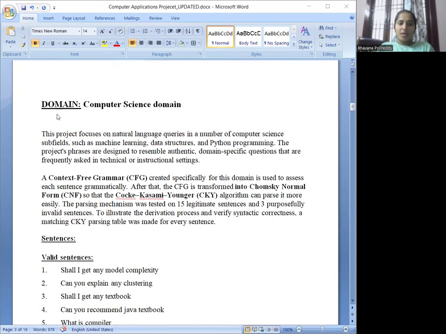Here I'm going to explain my domain. I chose the computer science domain, specifically focusing on the technical queries and questions that students or learners might ask in areas like data structures, machine learning, and Python programming. The sentences reflect real world queries like, can you explain the model? What is the sorting algorithms? The goal was to build a grammar that can parse such domain-specific queries accurately.